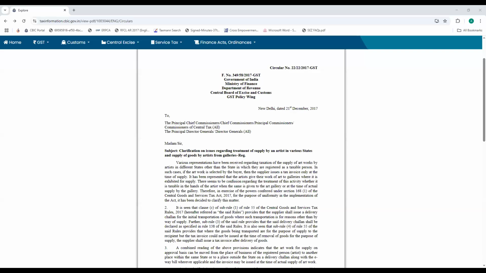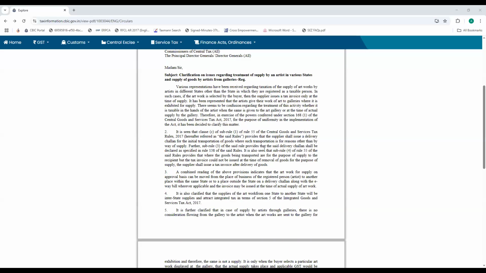Where are you moving the goods? To whom are you moving the goods? That is the prime thing. Where is the destination? Who is the recipient here? Yes, that would be another problem. That is the main thing.